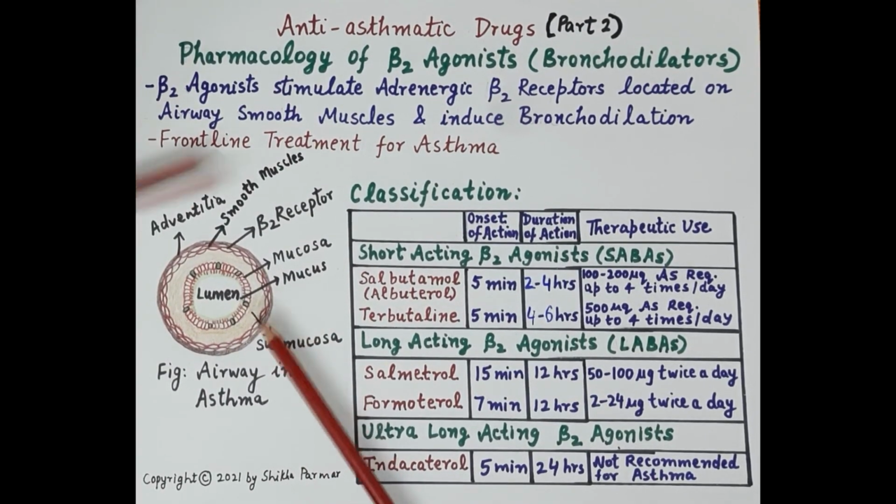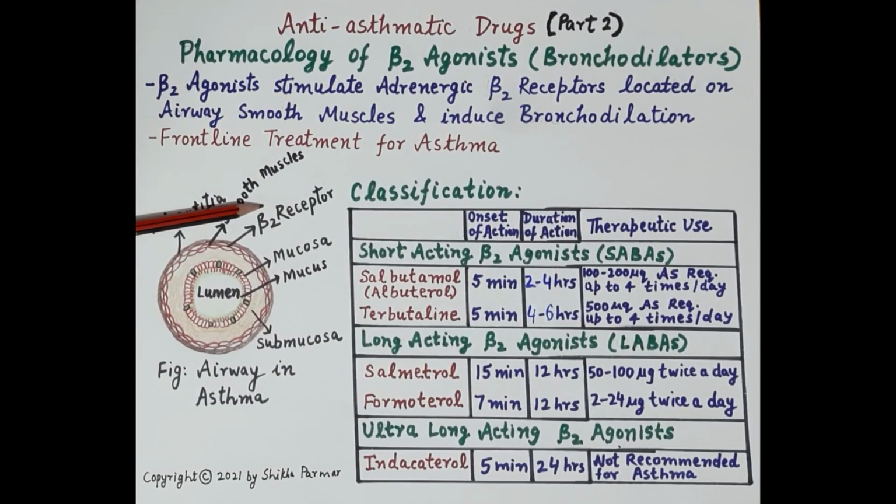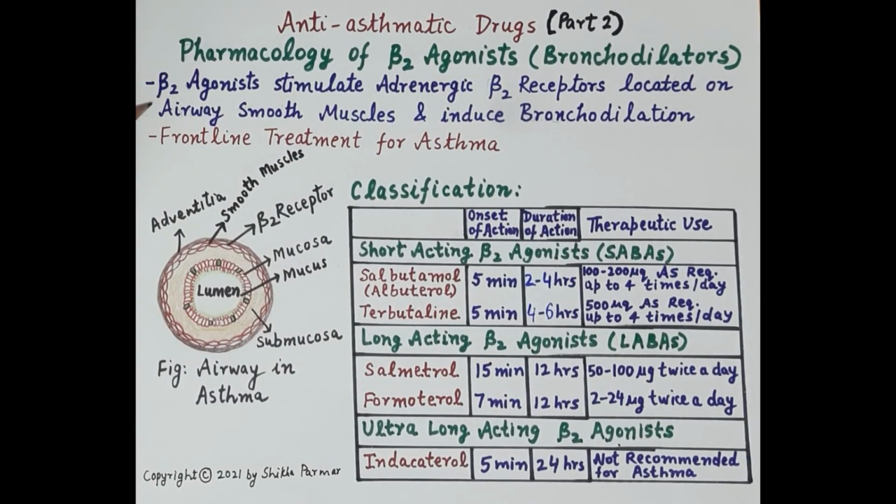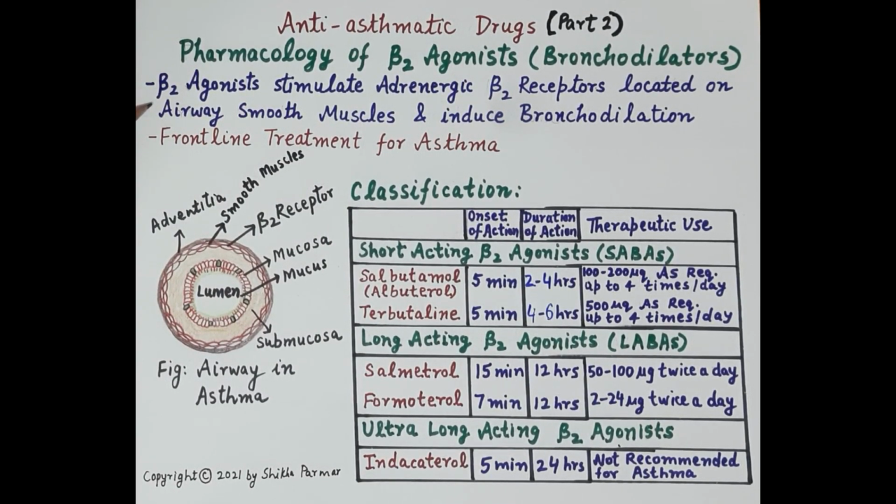Now physiologically, these beta-2 receptors are stimulated by adrenaline, and therefore these receptors are called as beta-2 adrenergic receptors. Thus beta-2 agonists stimulate adrenergic beta-2 receptors located on airway smooth muscles, and they induce bronchodilation.